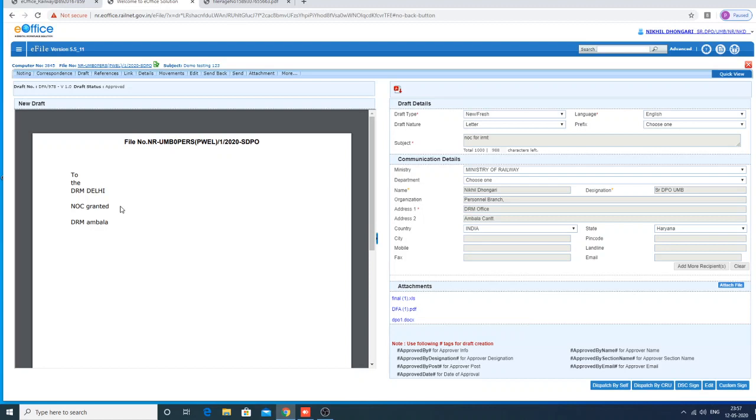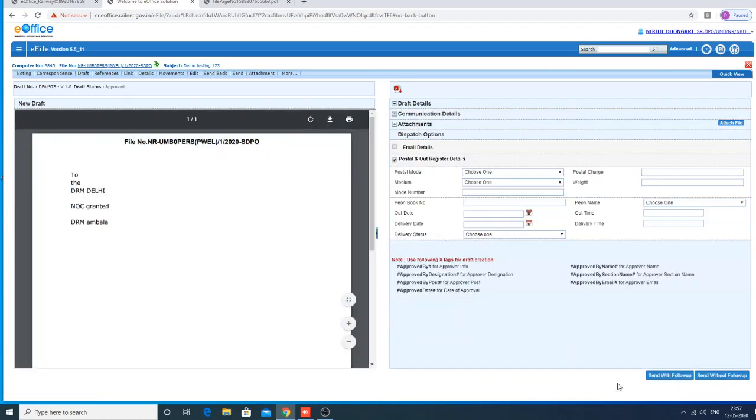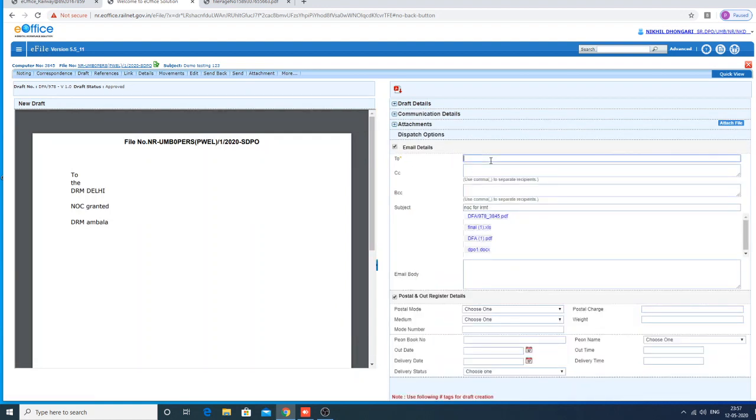Once the draft is created along with the attachments, it can be signed digitally, or you can do custom sign, or without digital signature you can send the draft along with the file. If you click dispatch by self, you can send it through post or through email. Here I am again telling you, the draft along with the attachment will go outside of the e-office. You can't send within e-office by dispatch by self or dispatch by CRU option.